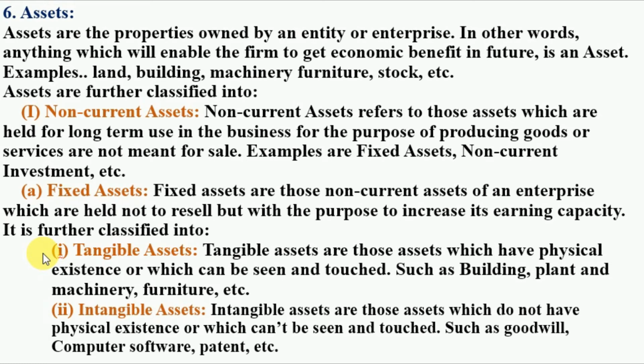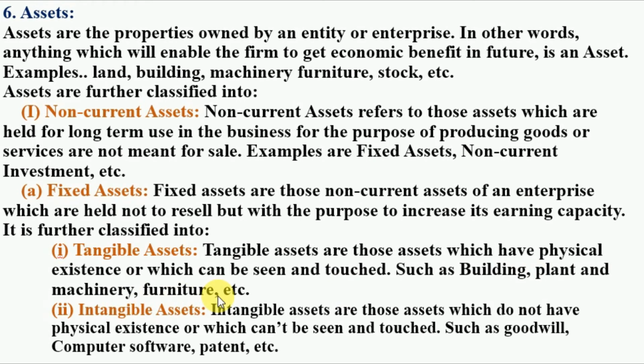Here, fixed assets are also categorized into two types. First one, that is tangible assets, and second one, that is intangible assets. So tangible assets are those assets which have physical existence. I repeat, tangible assets are those assets which have physical existence or which can be seen and touched, such as building, plant, furniture, machinery.